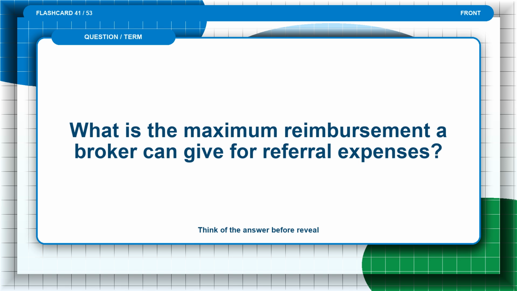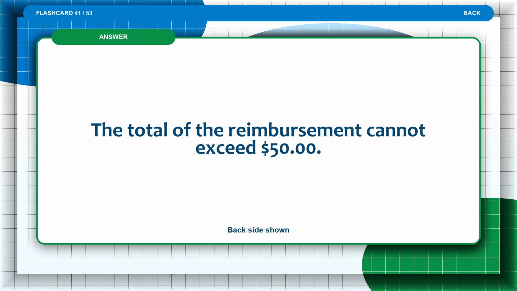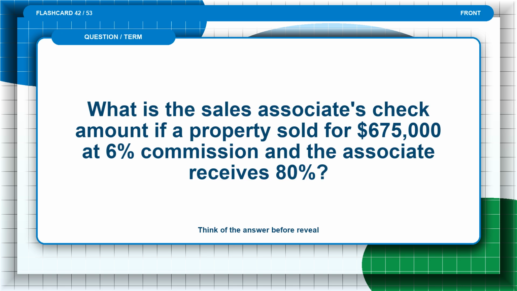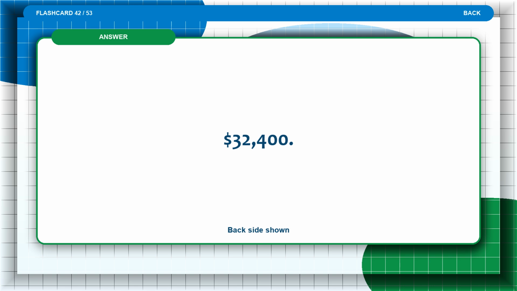Flashcard 41. What is the maximum reimbursement a broker can give for referral expenses? Think of the answer before the reveal. The answer is, the total of the reimbursement cannot exceed $50.00. Flashcard 42. What is the seller's associate's check amount if a property is sold for $16.75 at 6% commission and the associate receives 80%? Think of the answer before the reveal. The answer is $15.